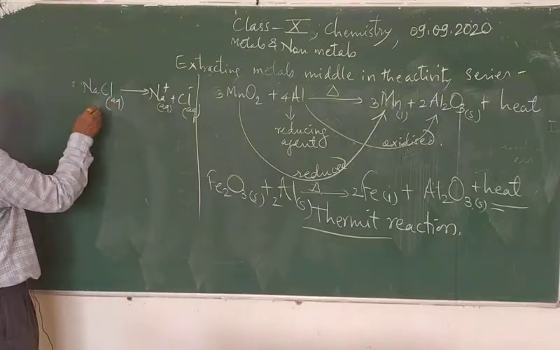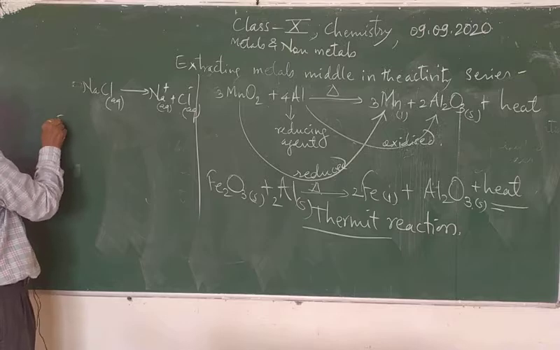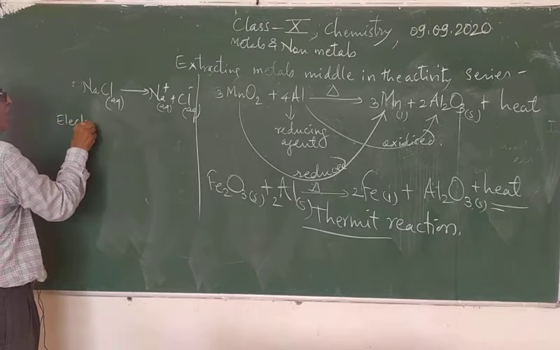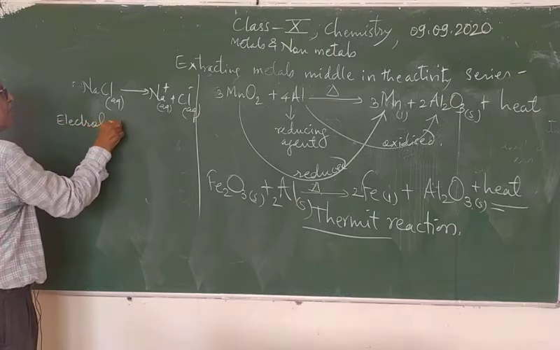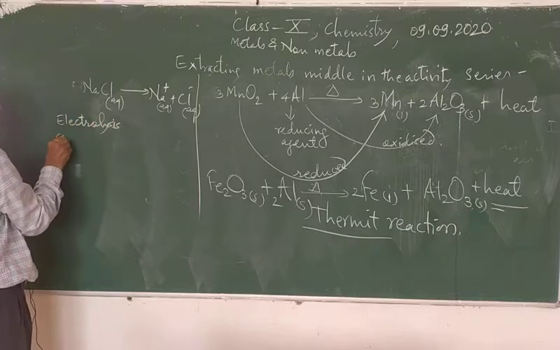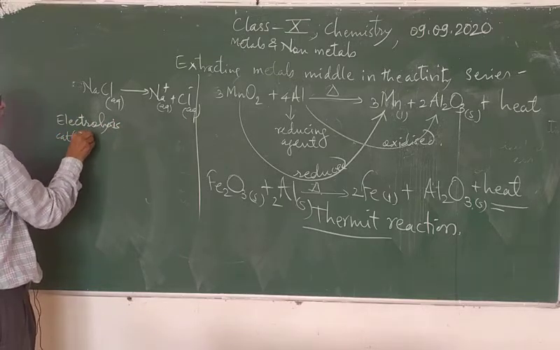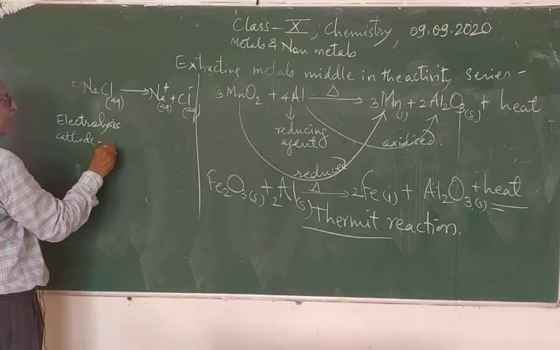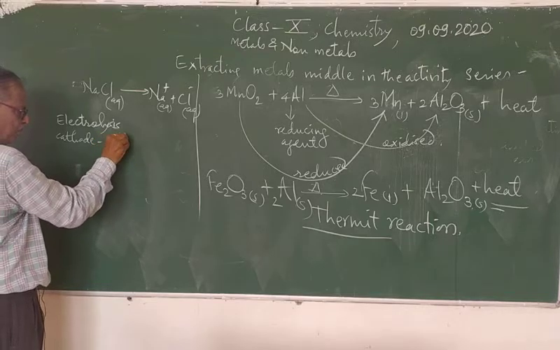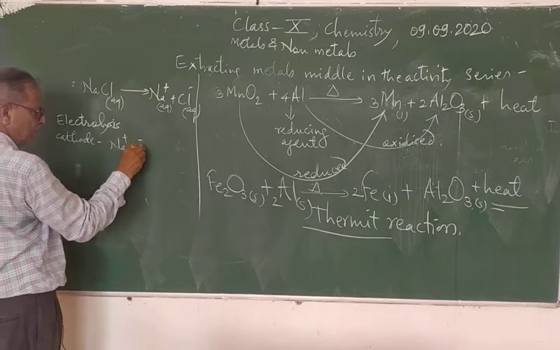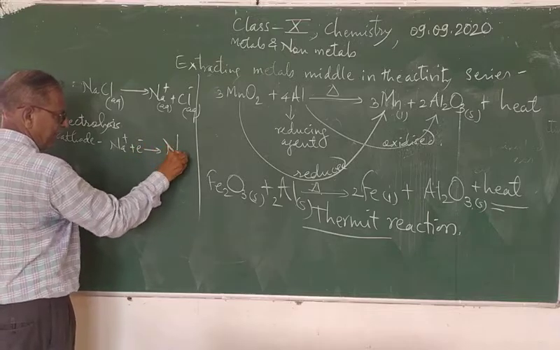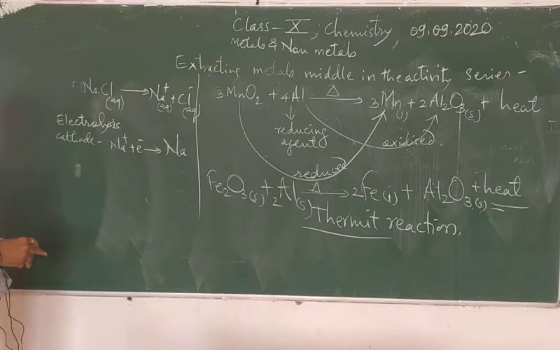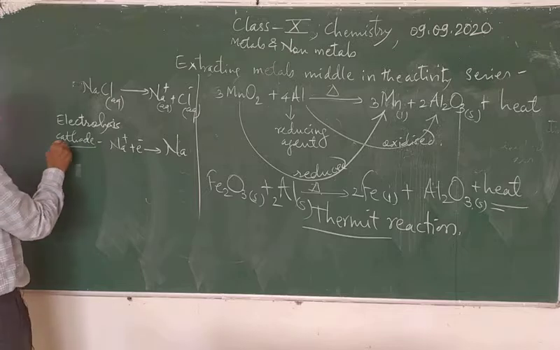And during electrolysis, what happens at the cathode? Na positive plus electron gives Na metal. This is the reaction that takes place at the cathode.